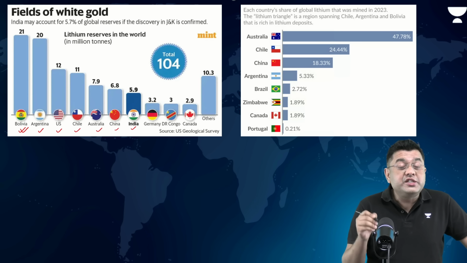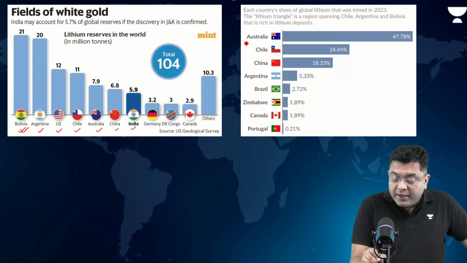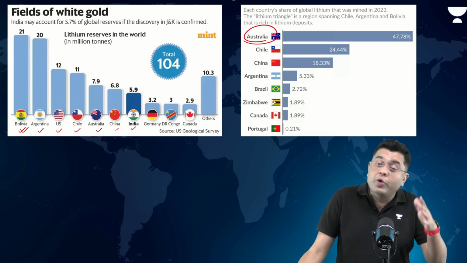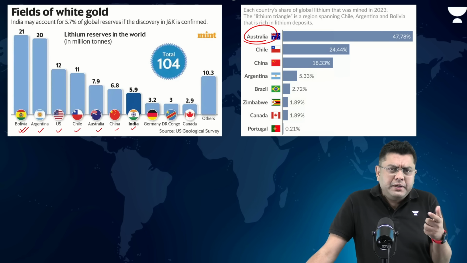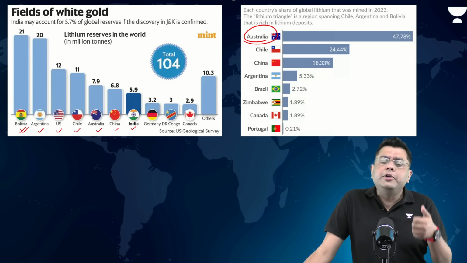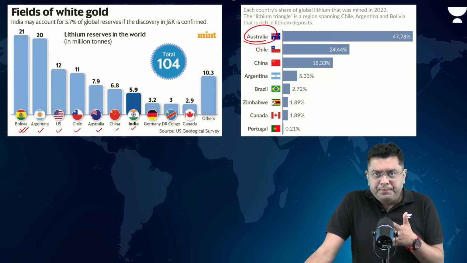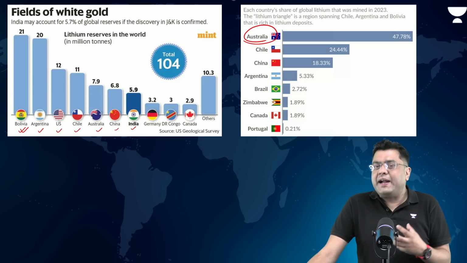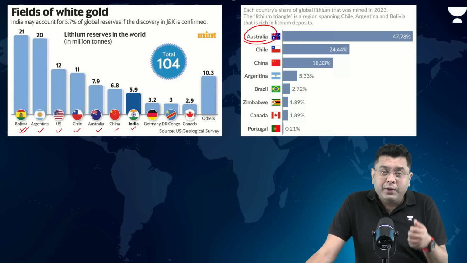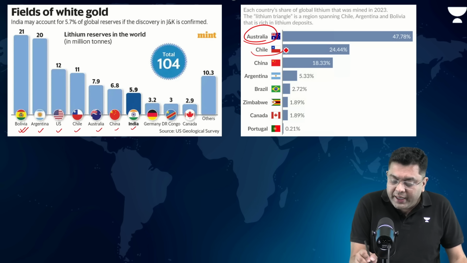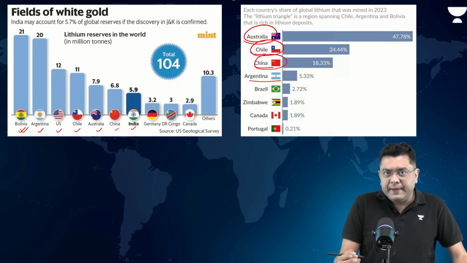Now, who is the largest producer of lithium in the world? Australia. So, production is not dependent upon who has the largest reserve. For example, Bolivia has a very large amount of reserve, but not everything is extracted, right? They don't have the technology, they don't have the money to extract everything out of it. Australia, whatever reserves it has, it is able to extract all of it. Then comes Chile, then comes China, and then comes Argentina, right?